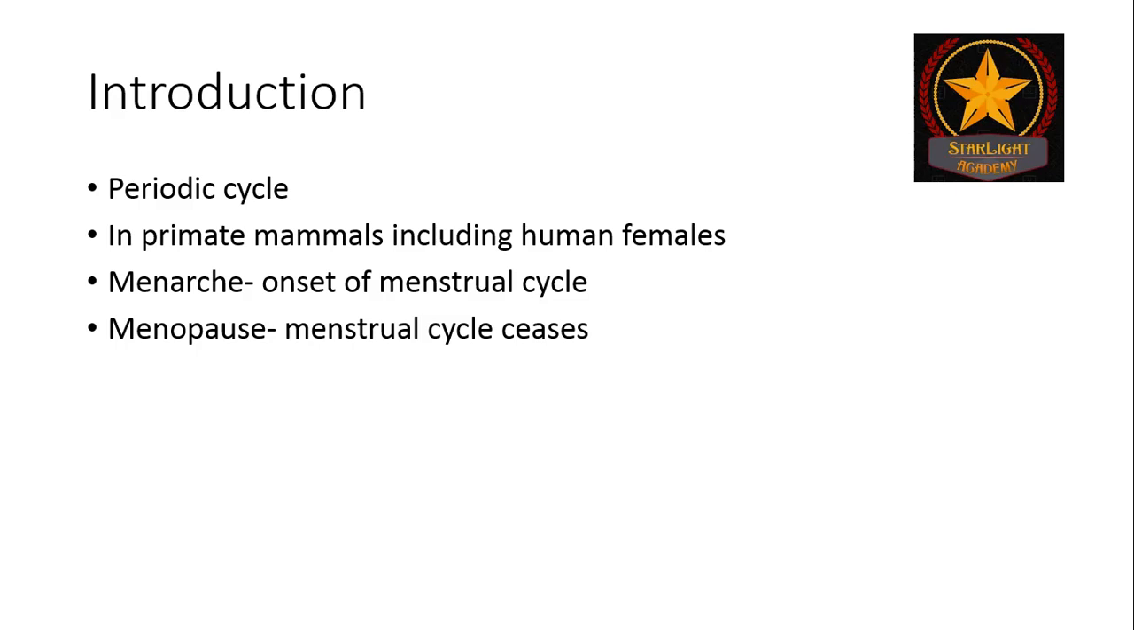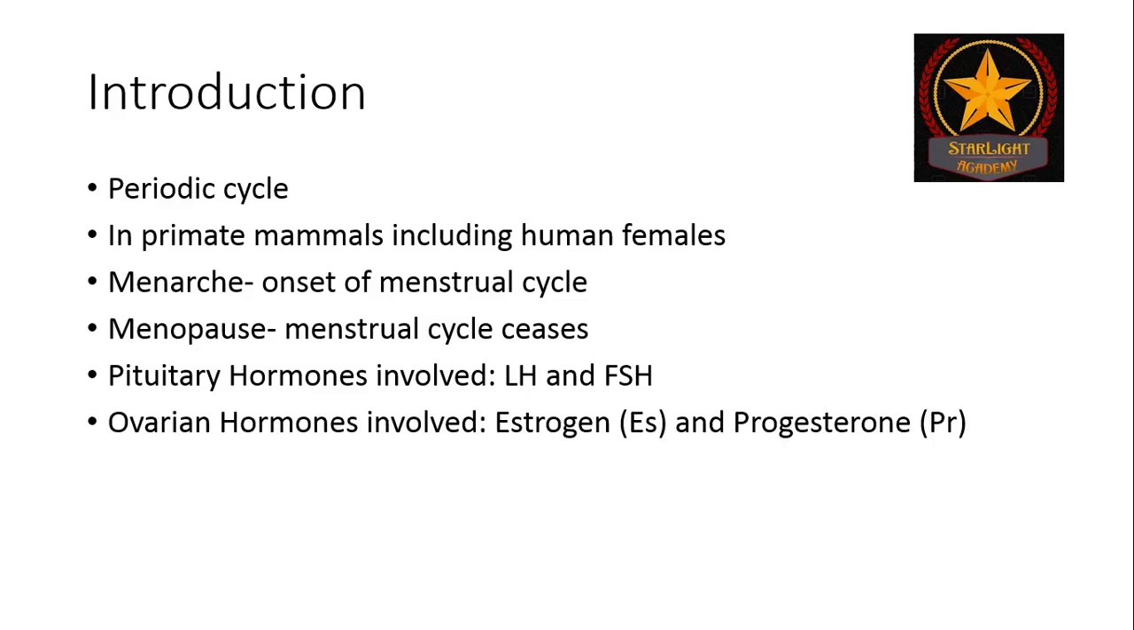The menstrual cycle occurs because of the changes in hormone levels of that of pituitary, which include LH, luteinizing hormone, and FSH, follicle stimulating hormone. This is accompanied by changes in ovarian hormones that are estrogen, ES, and progesterone, PR. There are different phases of the menstrual cycle which are listed as follows.